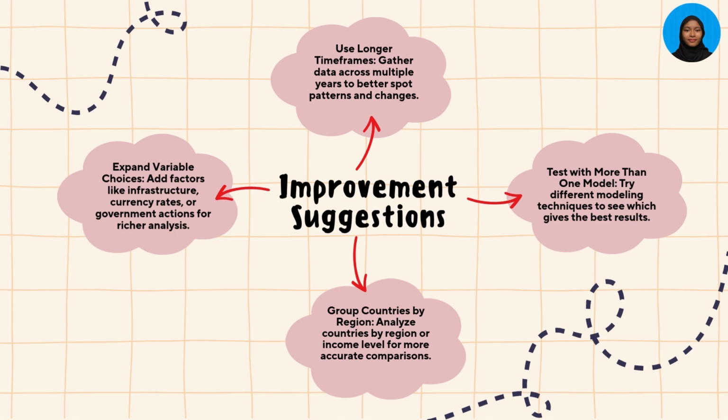The third one is group countries by region, so that we can analyze countries by region or income level for more accurate comparisons. The fourth one is we should expand variable choices. We should add factors like infrastructure, currency rates, or government actions for richer analysis.